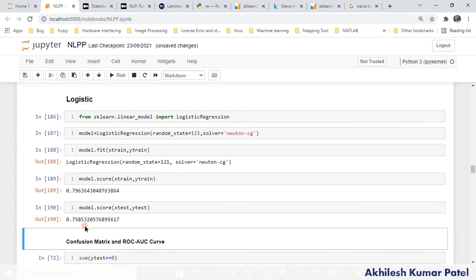You may not say this is underfitting or overfitting, right? Because 79% is a good fit for the training, and 75 we are getting on testing data. That's fine. But if you use some different algorithms, which I will show you, you will get high overfitting, and I will tell you the reason why it is highly overfitting. Okay, that's perfect. So it's working fine. We tested this logistic regression.